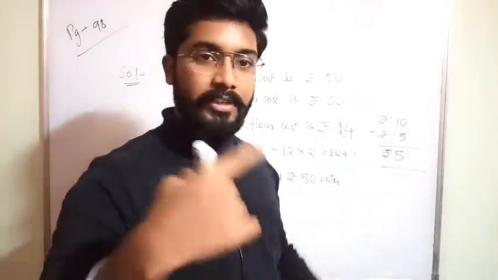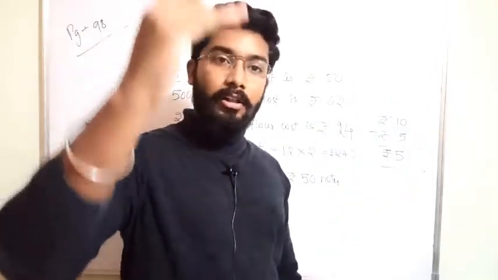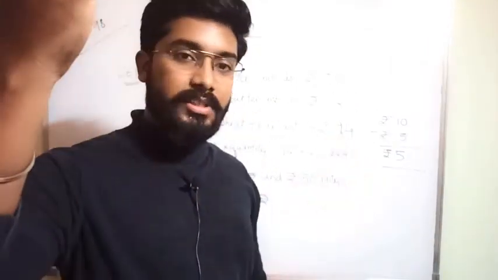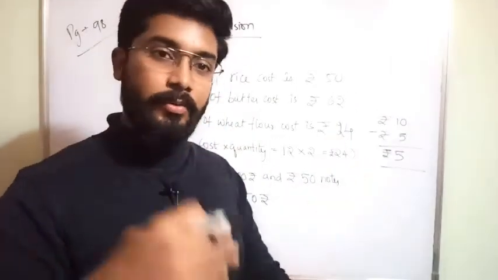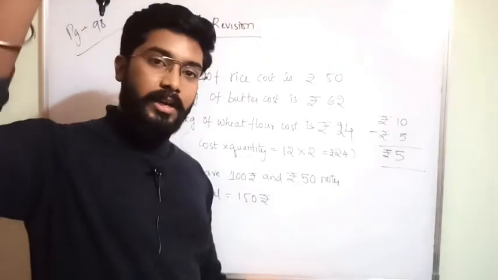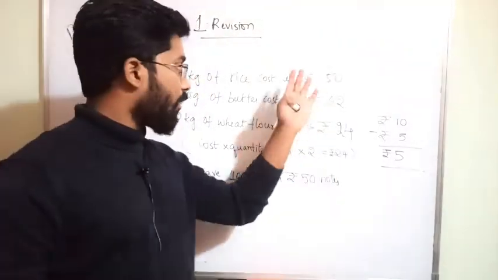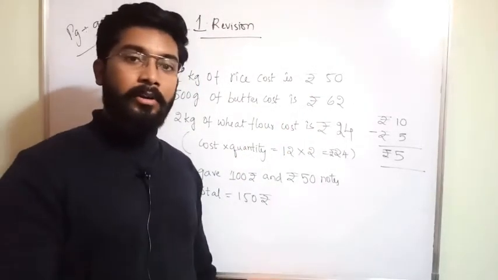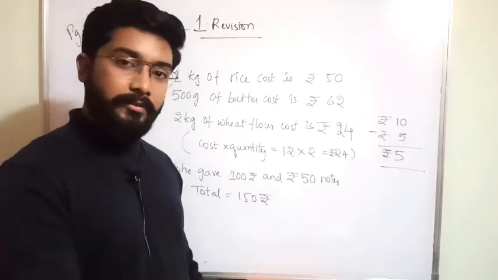From the total money which you gave, you have to subtract all the cost of the things which you bought. Then you will get the remaining amount which the shopkeeper should give you.